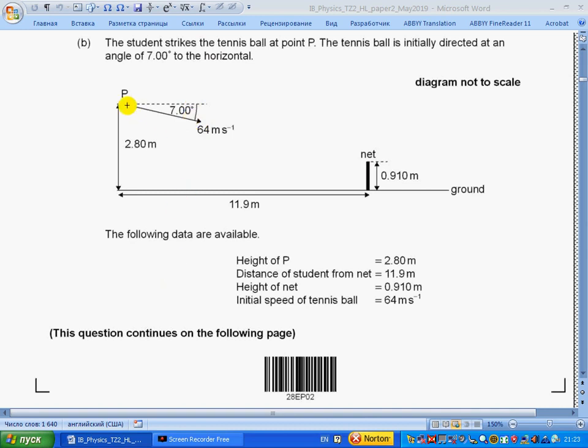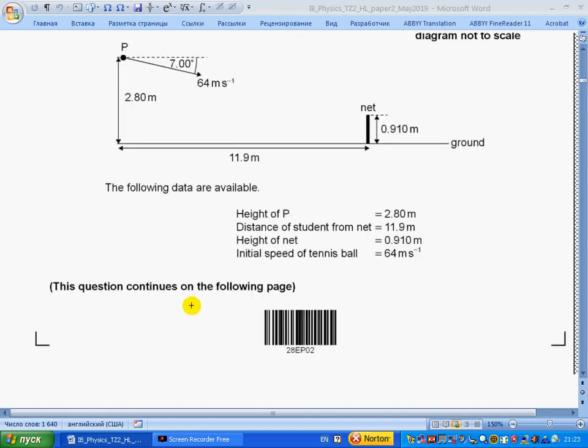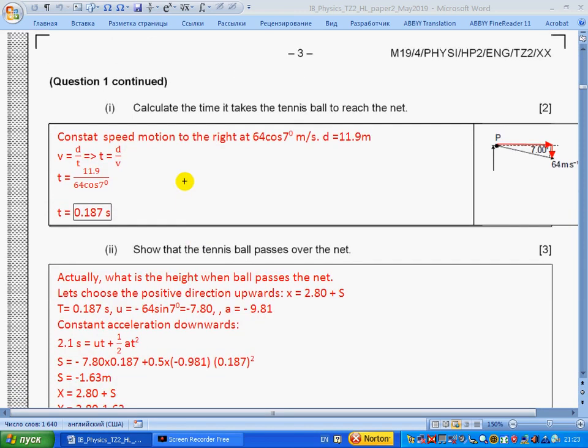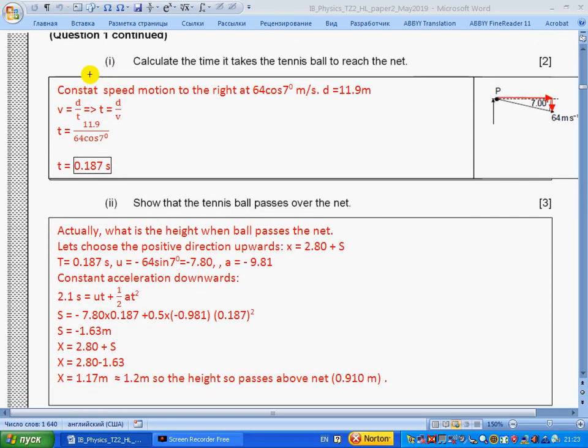Okay, so it goes somehow above or through the net. Calculate the time it takes the tennis ball to reach the net.